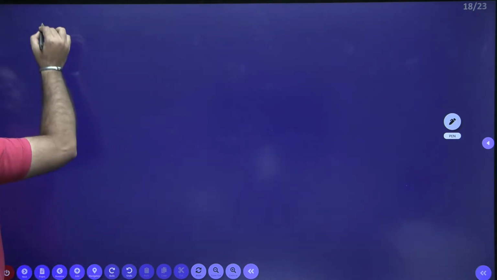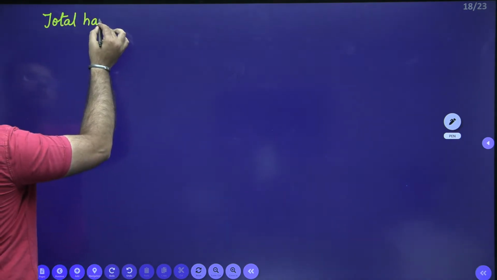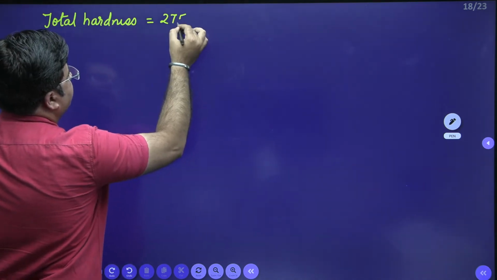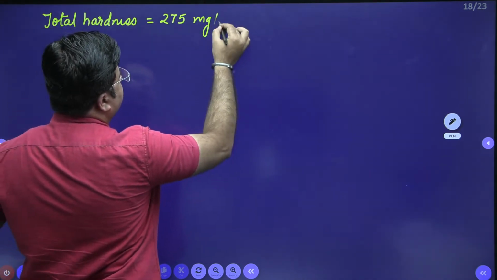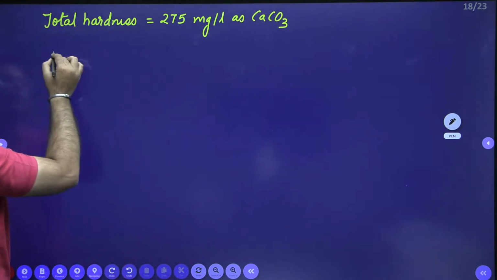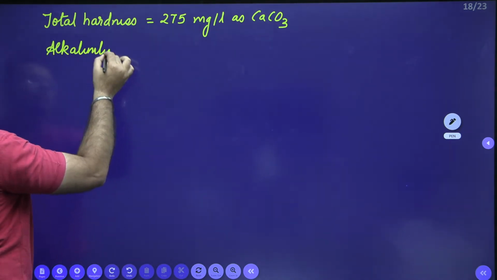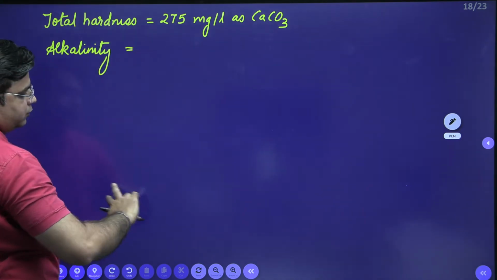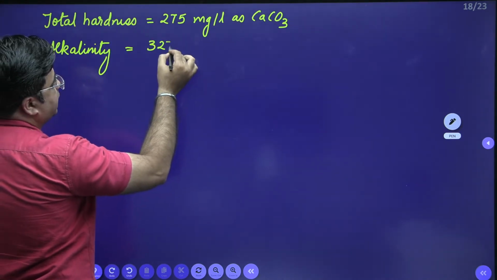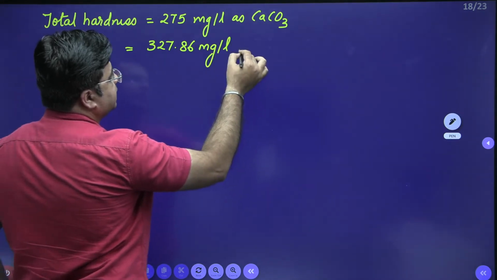So total hardness is 275 milligram per liter as CaCO3 and total alkalinity is equal to 327.86 milligram per liter as CaCO3.